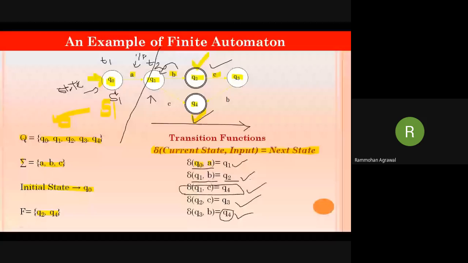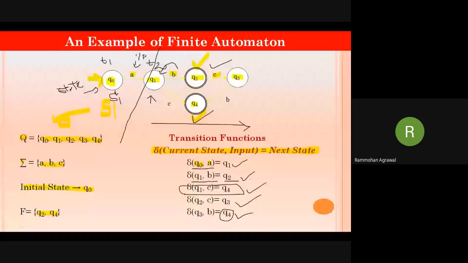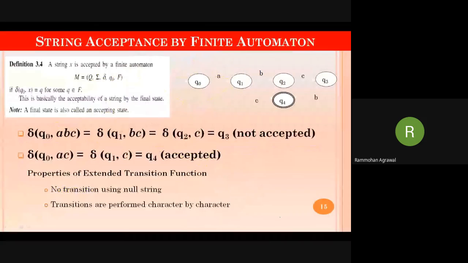Whenever an input is applied to a state, the state may get changed. Underline this, may get changed. It is not definitely that it will change. It may get changed. Okay, so this is another example.